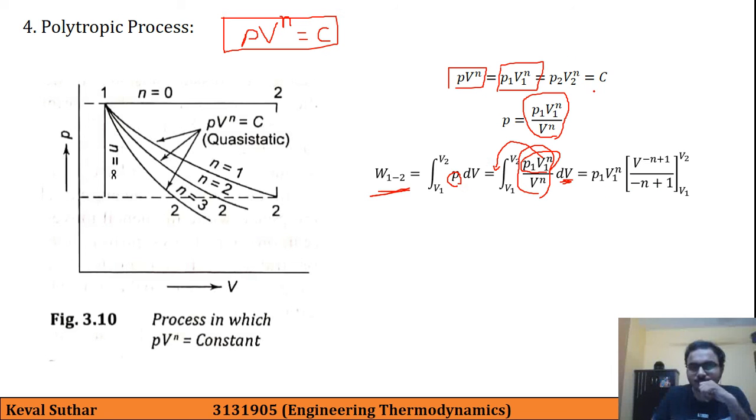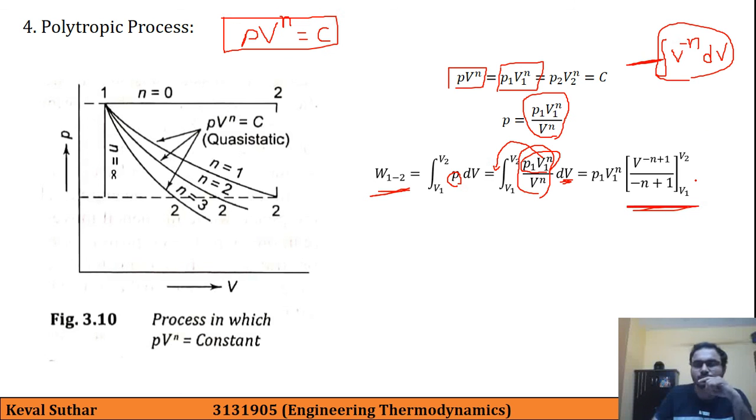So integration is done of what? Integration is done for V raised to minus n dV. The constant terms are outside this integration. So once you integrate this, you will obtain this formula.